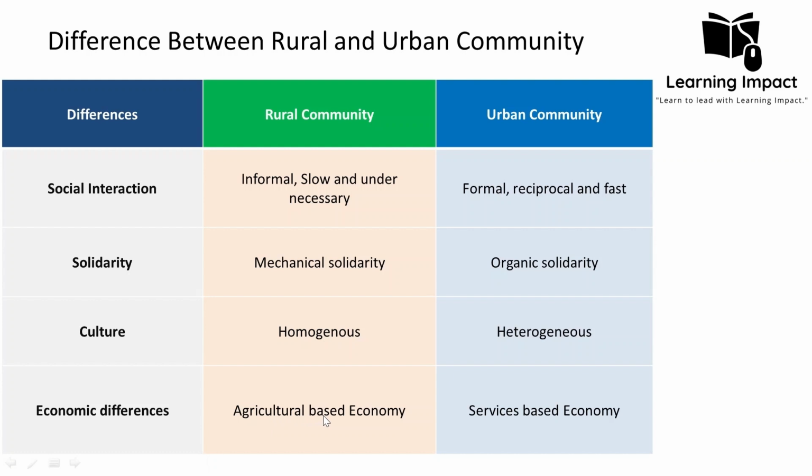Similarly, in the case of India, agriculture's share in GDP is about 17.8%, according to the Reserve Bank of India, for the year 2020 to 2021. Similarly, 42.3% of the labor force is employed in agriculture in India, a statistic taken from the National Statistical Office of India. Okay, so we can say that the economic difference is more dominant in the rural community because its economy is agriculture based.